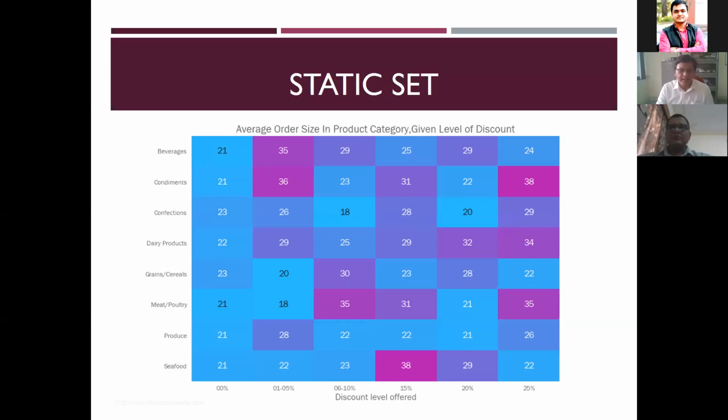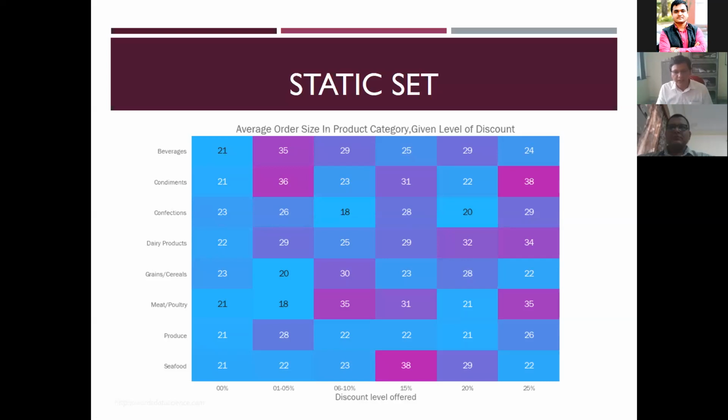And here in this box, what we see is the discount level offered on the x-axis, and on the y-axis the number of orders for different commodities. This sort of analysis is generally for analyzing consumer behavior. You can think of Amazon, Flipkart, or other online platforms where sales are taking place, and how they analyze this. They take each commodity at different offer levels, and they see how many orders they are getting.